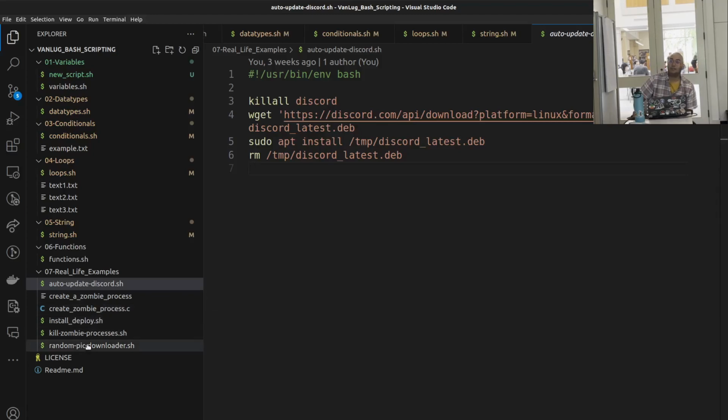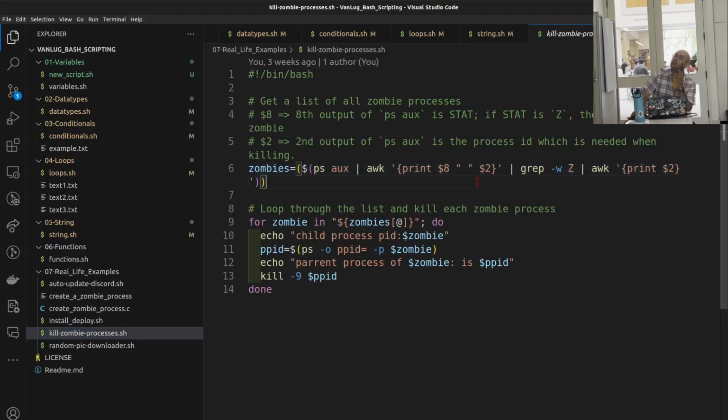All right, so I have another one, which I'm not going through thoroughly. You might know zombie processes. Zombie processes are the ones that lost their parents. So we had a parent process, we forked from it, we have a different program running, and for some reason the parent is closed. Now it's actually managed by the OS and it's not a big deal, but previously it was. When the parent closes, the child does not, and becomes a zombie, and the system recognizes it as a zombie process. So I'm going to create a zombie process.